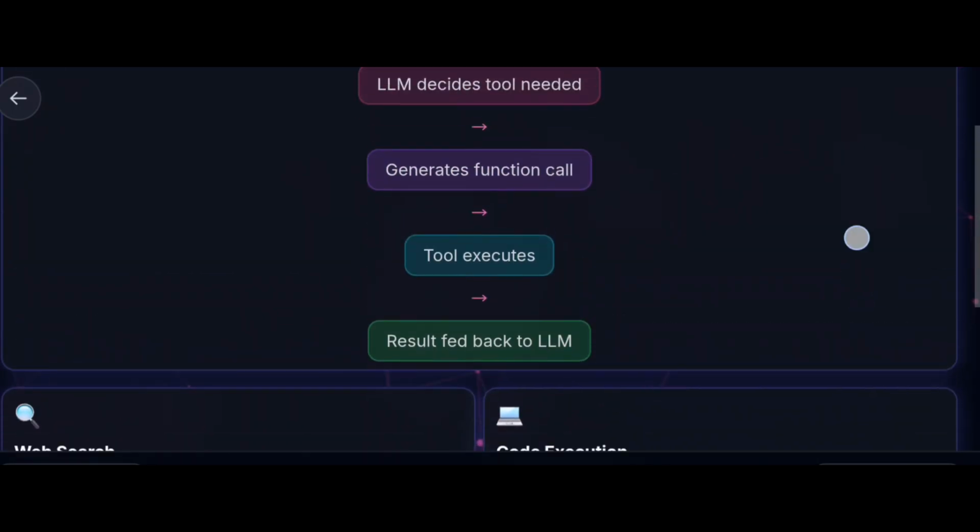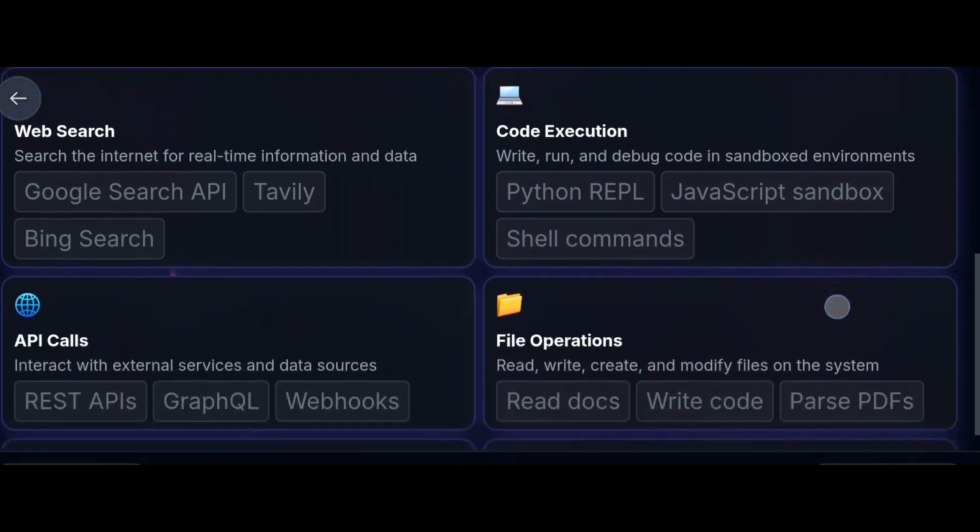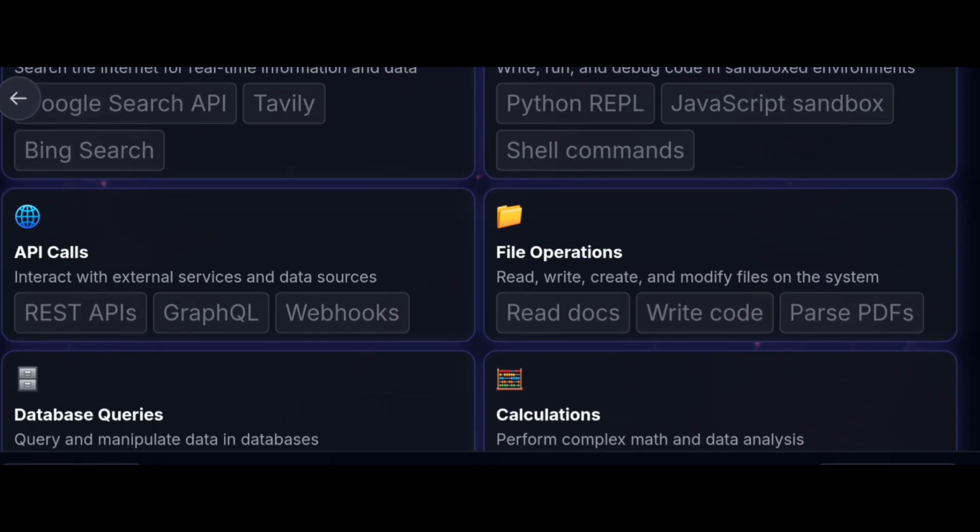So what tools does it use? Web search: search the internet for real-time information and data, like Google Search API, Tavily, or Bing Search. And code execution: write, run and debug code in sandbox environments like Python, JavaScript sandbox, or shell commands. Another type is API calls: interact with external services and data sources like REST APIs, GraphQL, or webhooks.